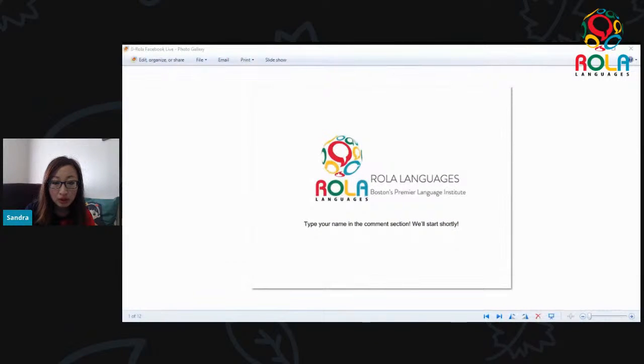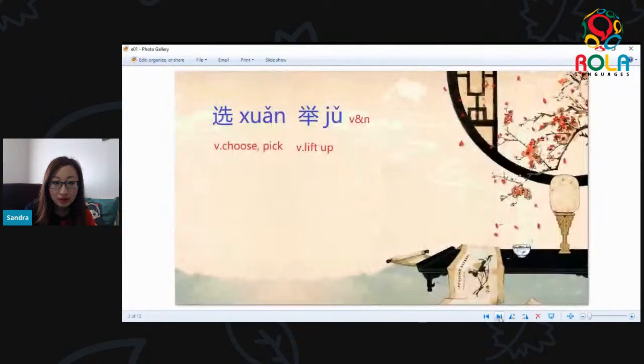Now we're gonna go in. First, how do we say election? Let's take a look. For the word election in Chinese, it's called 选举. Basically, it can be used as a verb and a noun. And as we can see here, we break it down. 选举 is actually a compound verb that consists of two verbs.